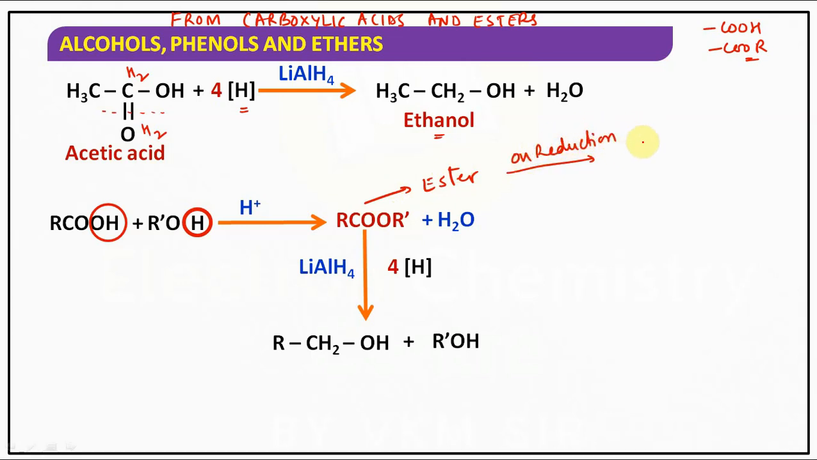Ester on reduction will give 2 units of primary alcohol. A very important question for statements. Sometimes they will ask you, especially based on this reduction, a question like which of the following statements is correct, which of the following statements is incorrect. So 2 units of primary alcohols are obtained.